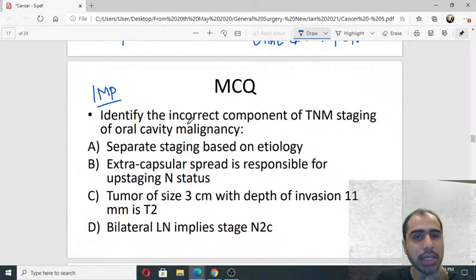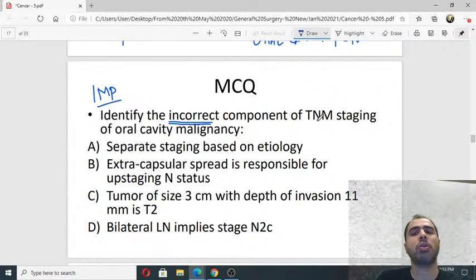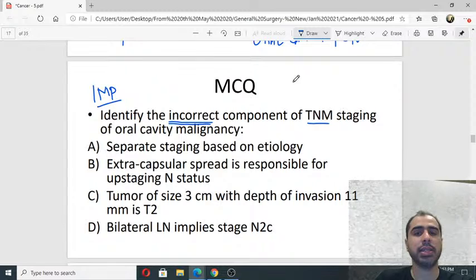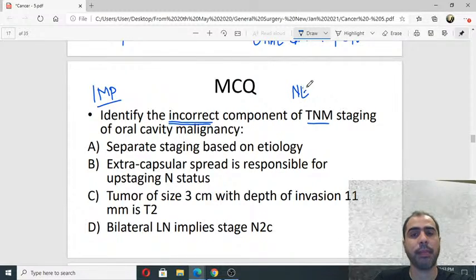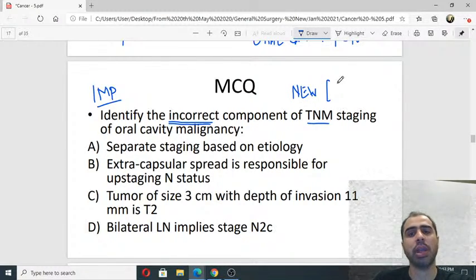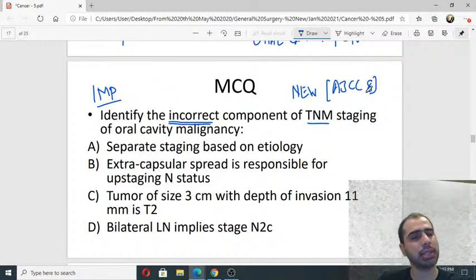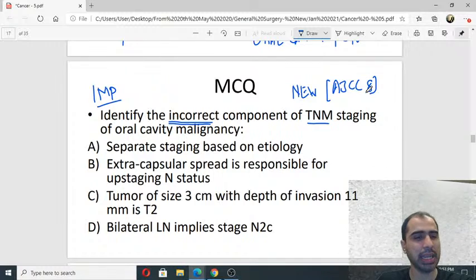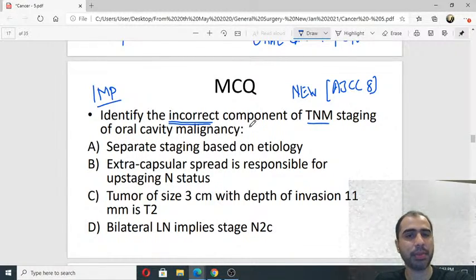Which of these is the incorrect component of TNM staging of oral malignancy? This is new TNM, AJCC 8. Just like we discussed thyroid, similarly oral malignancy. AJCC 8, which is the incorrect component.